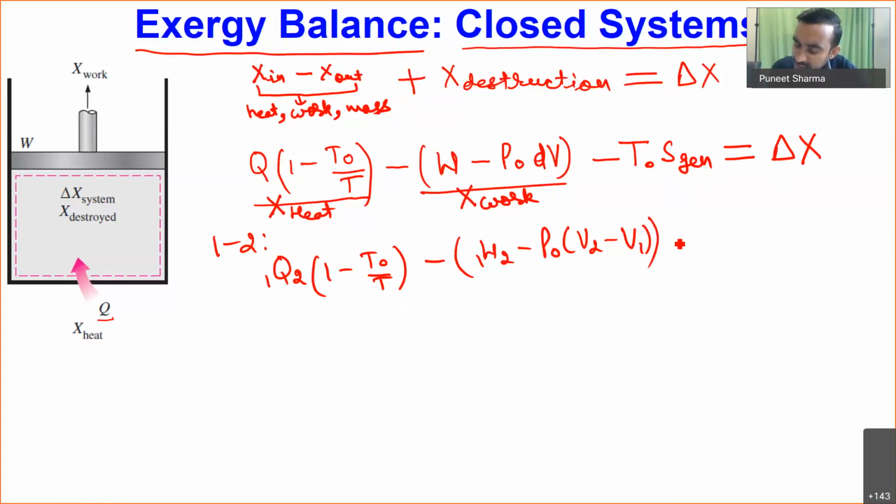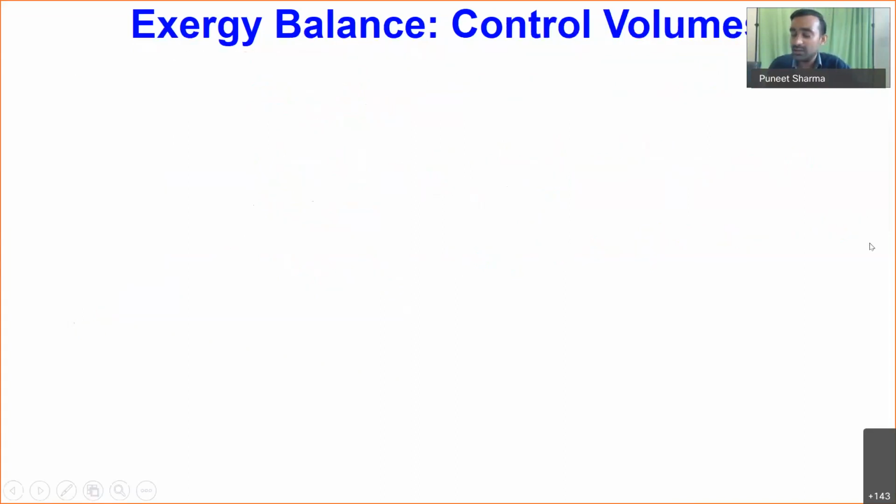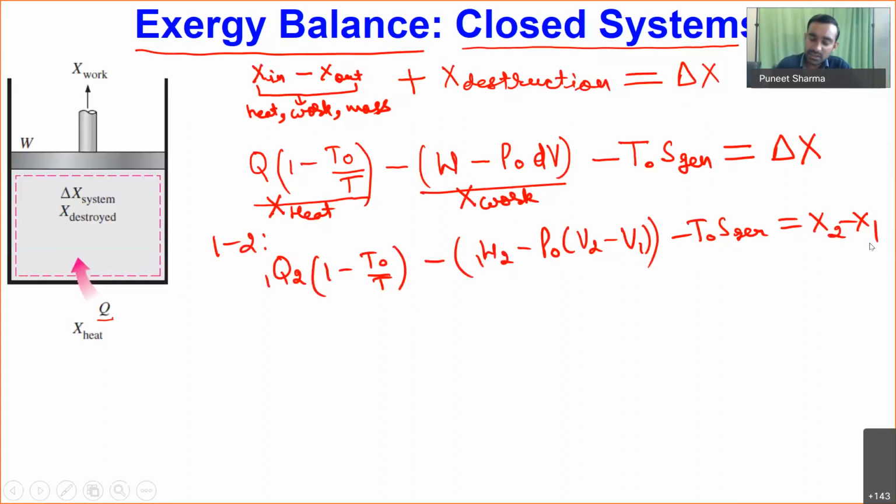Okay, and minus T naught times S generation, and that will be equal to X2 minus X1. So this is how we can determine the change in exergy of a closed system by applying the exergy balance for our closed system. Okay, now let me talk about the exergy equation in rate form.